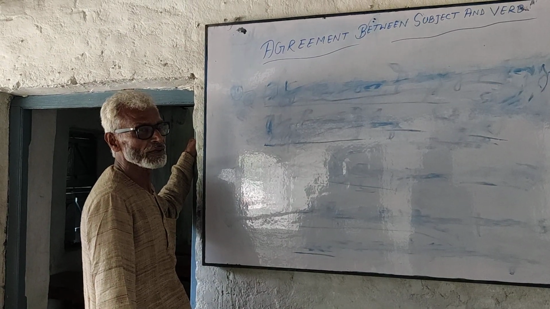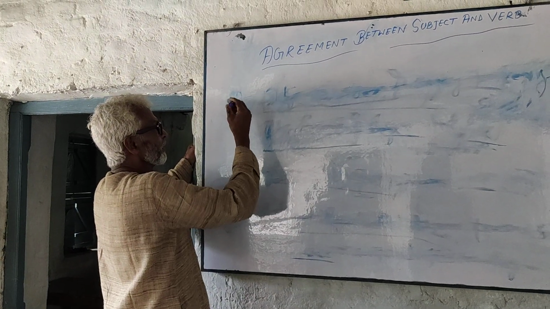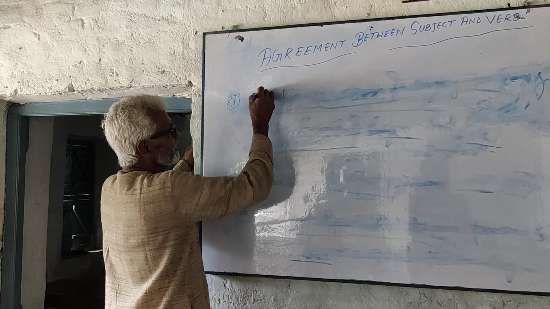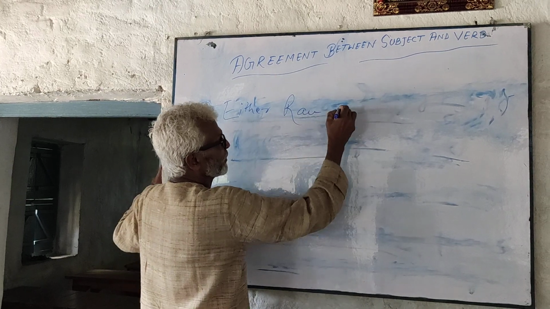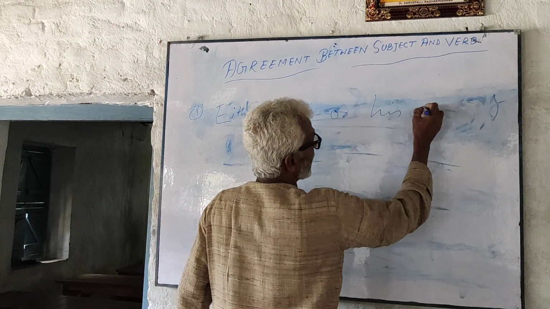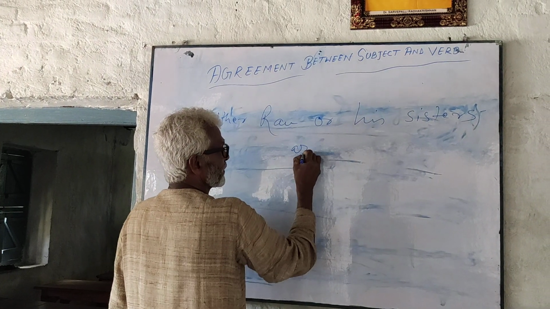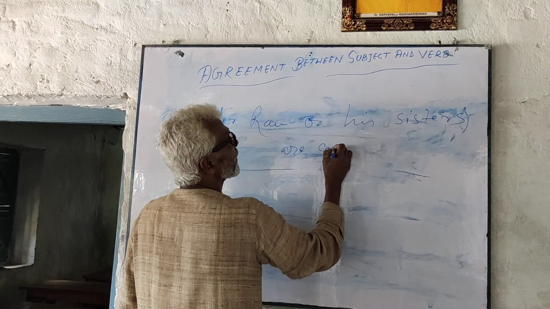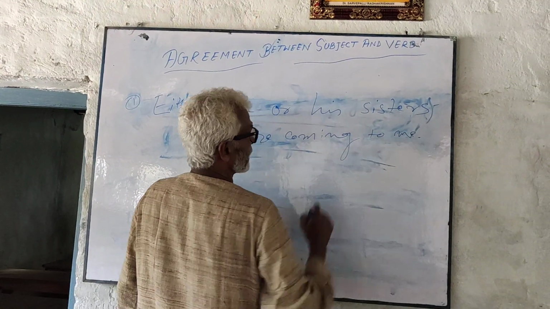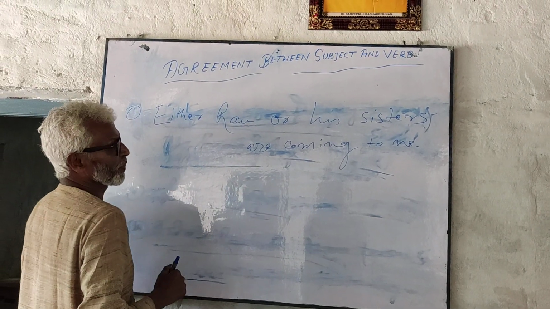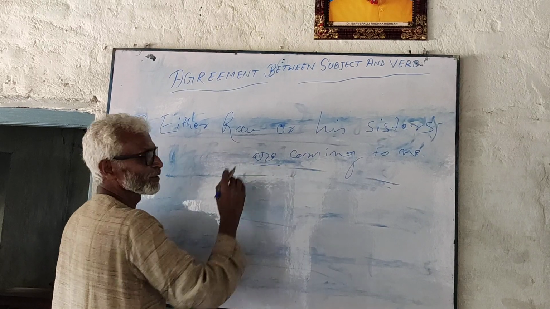For example, either Ram or his sisters are coming to me. The nearest subject is sisters, in the plural number. That is why the verb is in the plural number.